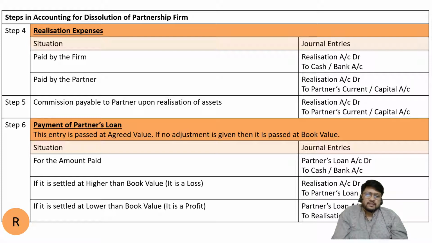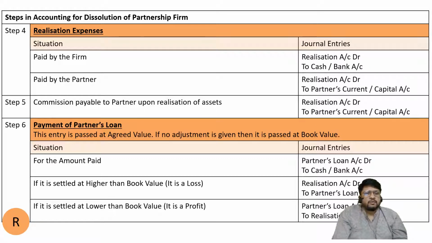So it is as good as, instead of appointing an outside broker, you are appointing your own partner as your broker for the purpose of selling the assets at the highest price. It is nothing but realization expenses only. The entry will be realization account debit to partner's current or partner's capital account.